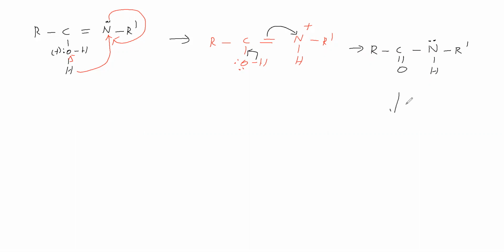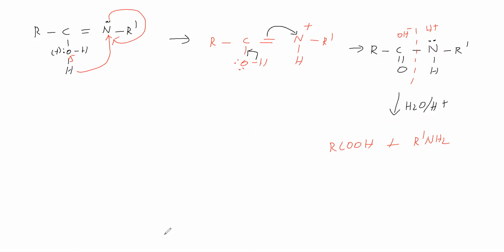It is taken for hydrolysis in the presence of acid. This bond will break: C double bond O with single bond NH is called an amide. This side we give OH minus and that side H plus, so it becomes a carboxylic acid and an amine. This is called the Beckmann rearrangement.